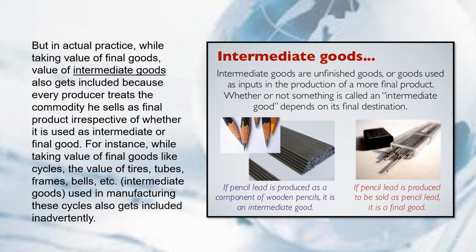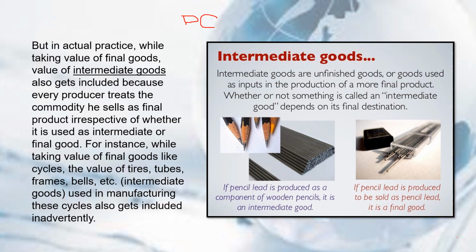Kinuha na yung value ng intermediate goods, and then pagka naging final good na siya, sinasama din ng producer sa bilang yung value ng intermediate goods. Nasasama sa computation ng final price niya yung value ng intermediate goods na ginamit niya. So, may tendency na nadodoble talaga yung bilang ng value ng goods and services because of the intermediate goods.